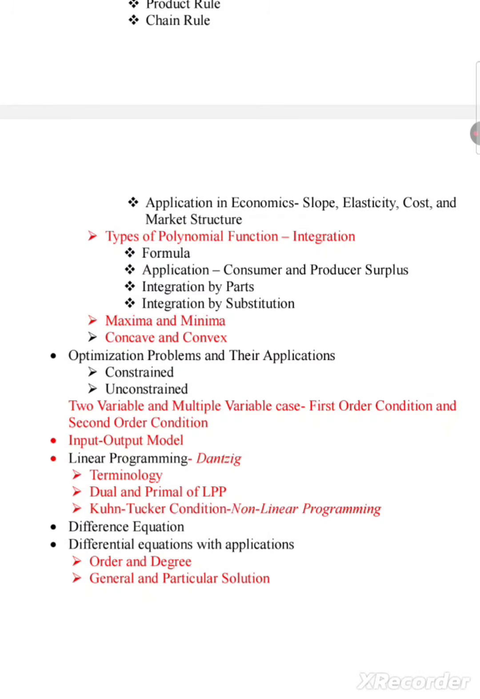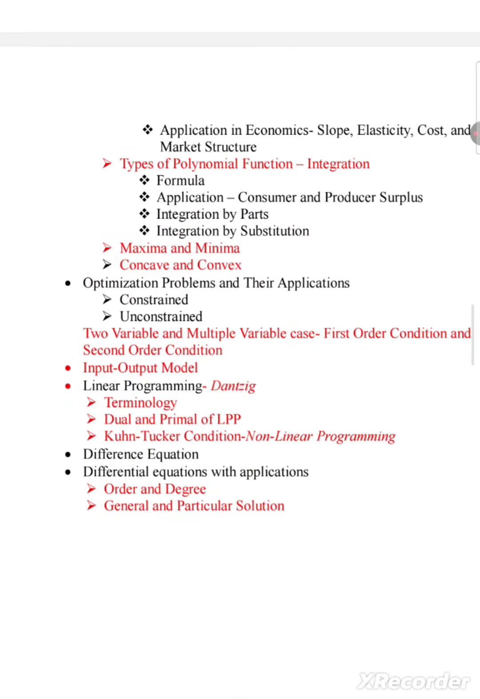Next one is input output model. The full topic is important. Next is linear programming, given by whom, that is important. Then terminologies, dual and primal of the LPP, and this question comes in the one marker or in match of the following. You have to name or learn only the concept.